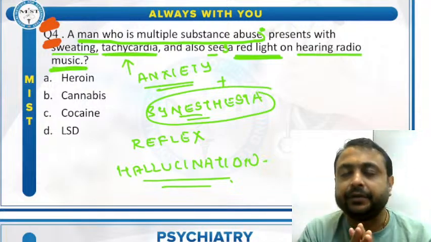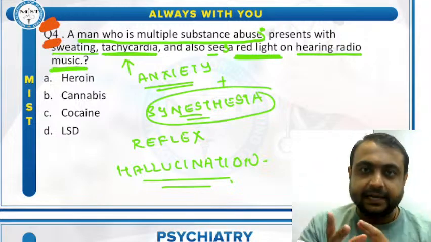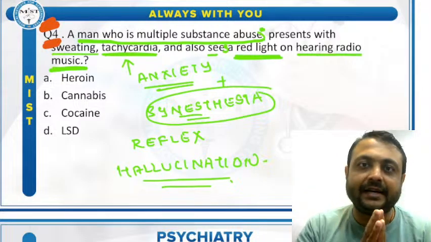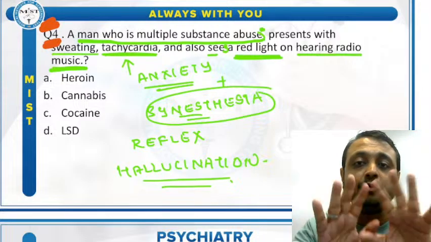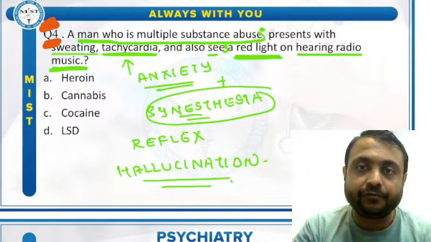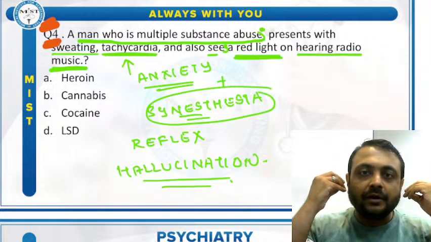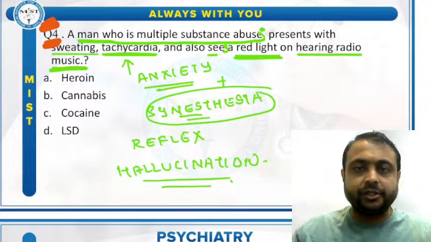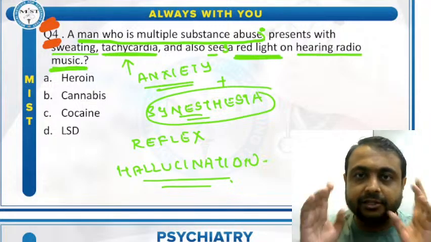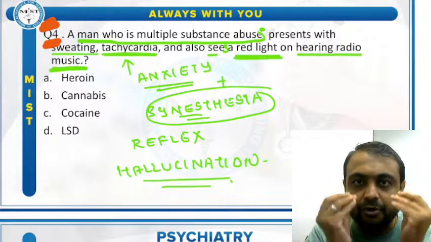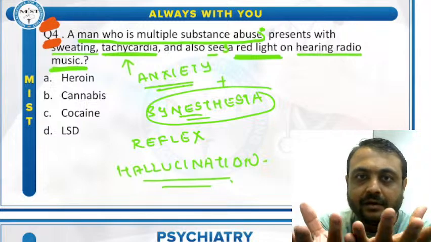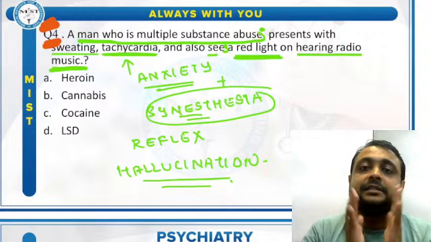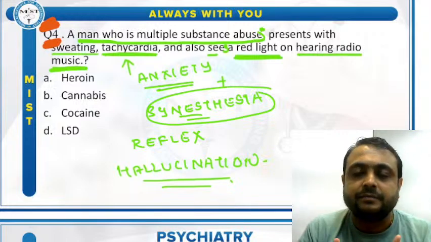This is what? Synesthesia. Second example: whenever I see my wife, or whenever I see blue color in front of me, I would hear the voice of a ghost talking with me. So a visual stimulus is producing auditory hallucination. Here in this question, an auditory stimulus is producing visual hallucination. So synesthesia means hallucination is seen with what?